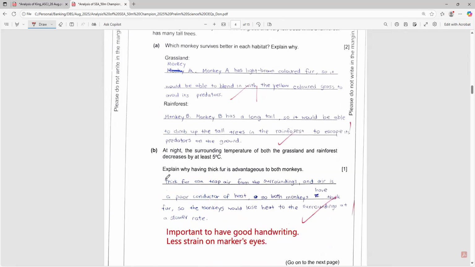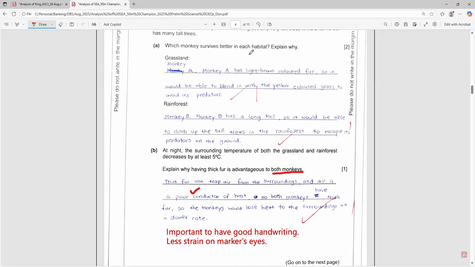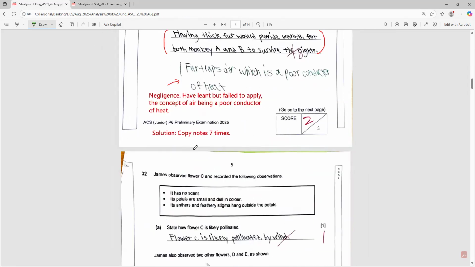So you can see this handwriting is so neat. Thick fur can trap air from the surrounding, and air is a poor conductor of heat. So this is a key concept. So both monkeys have thick fur, so the monkeys would lose heat to the surrounding at a lower rate. Because this one talks about both monkeys, okay? Why having thick fur is advantageous for both monkeys. Okay, let's continue to the next question.